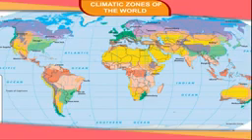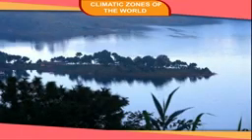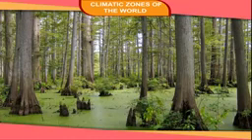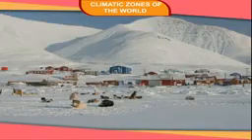Climatic zones. On the basis of climatic conditions, we can divide the Earth into three climatic regions or zones. 1. The tropical region or tropical zone. 2. The temperate region or temperate zone. 3. The polar region or frigid zone.